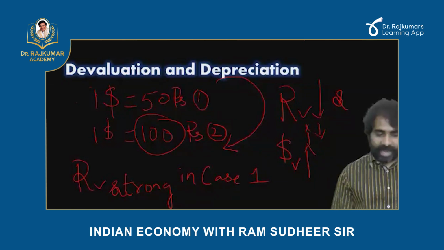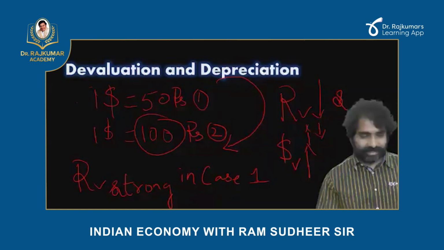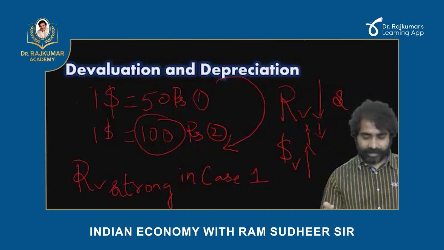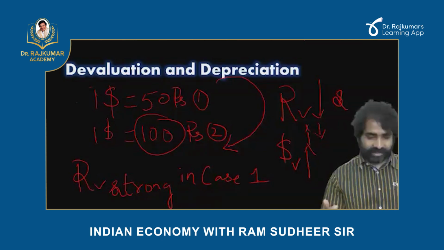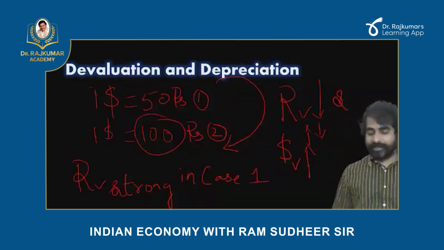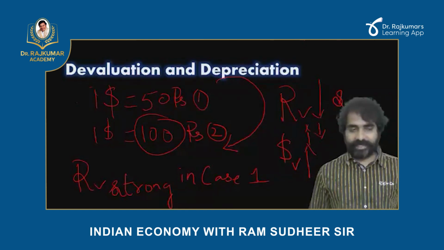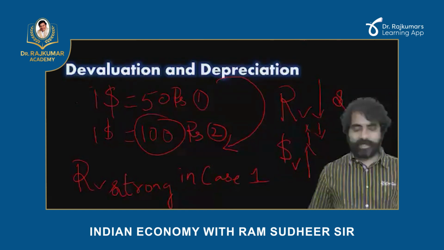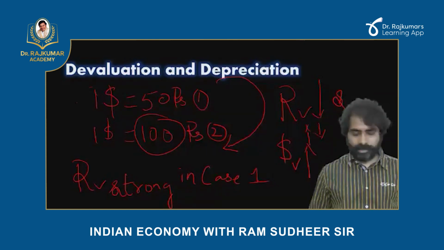Is that clear, everybody? Any doubt here? Everybody has understood. Moving from the first case to the second case, rupee has become weaker and dollar has become stronger. Rupee weak, dollar strong.